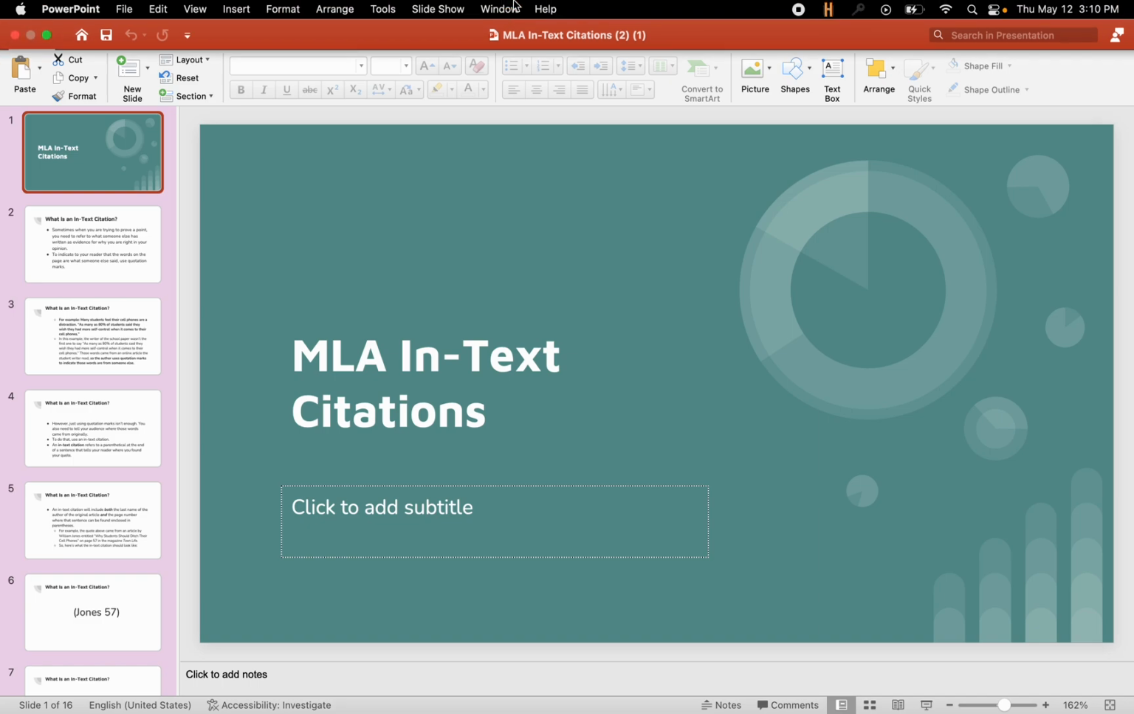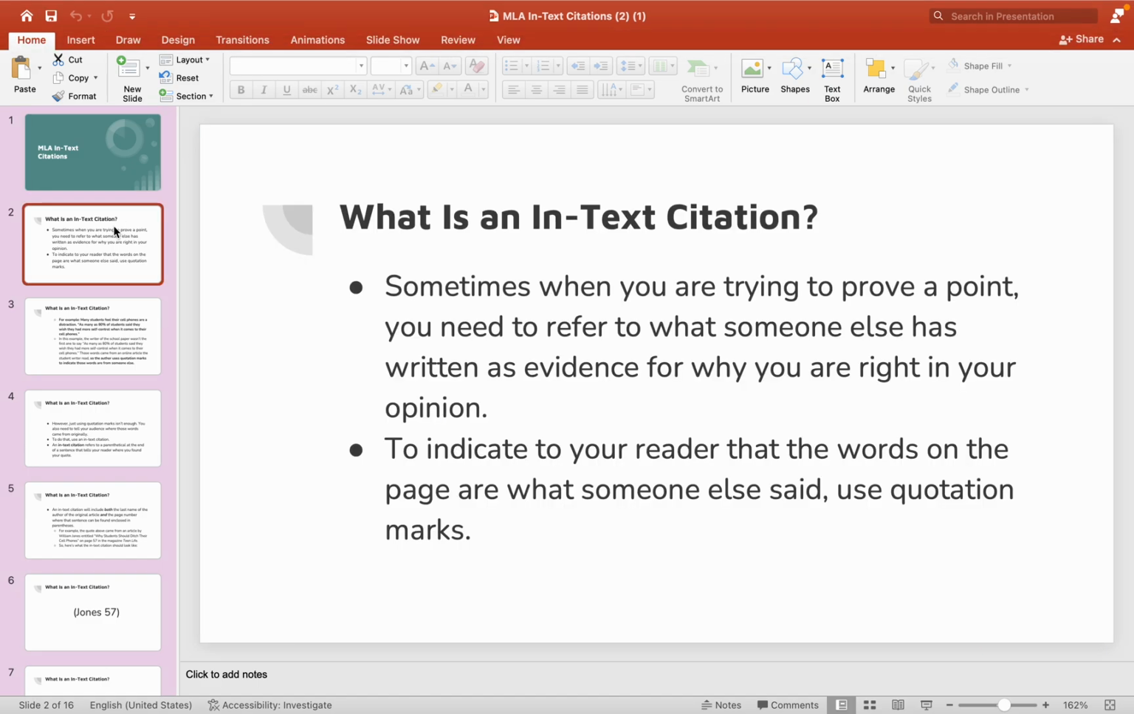Students, I am going to show you today how to do MLA In Text Citations. So first of all, what is an in-text citation? Sometimes when you're trying to prove a point, you need to refer to what someone else has written as evidence for why you are right in your opinion.